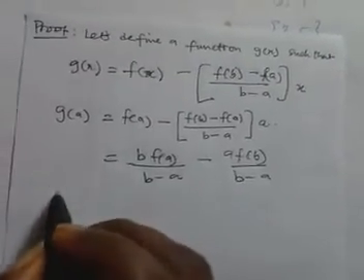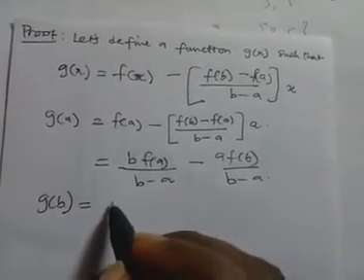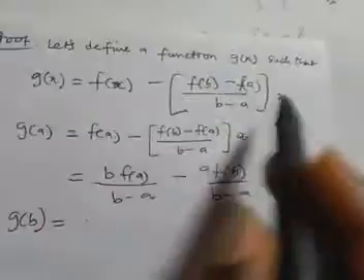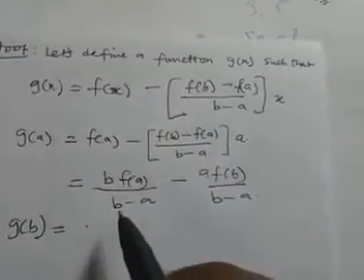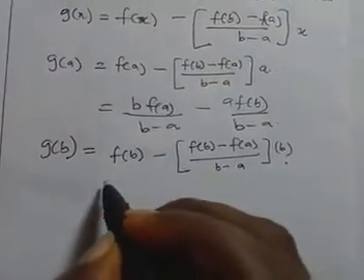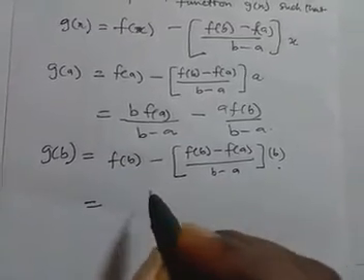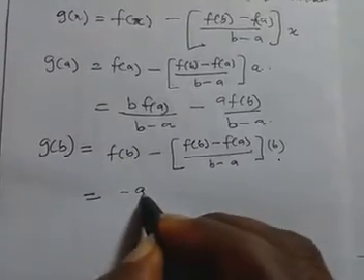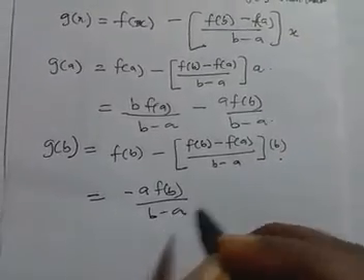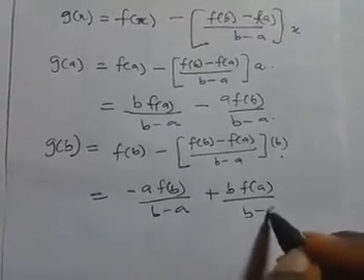Now let's find g of b. If you find g of b, you put x to be b here. Anywhere you see x, you put it as b. So we have this. If we simplify further, we should have minus a f of b over b minus a plus this over b minus a.